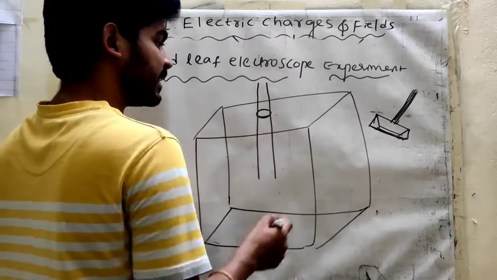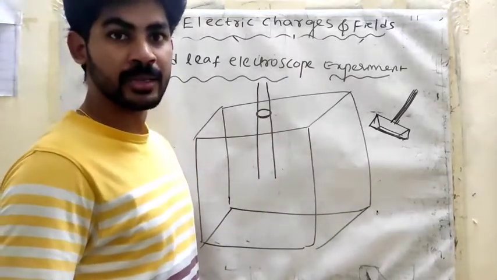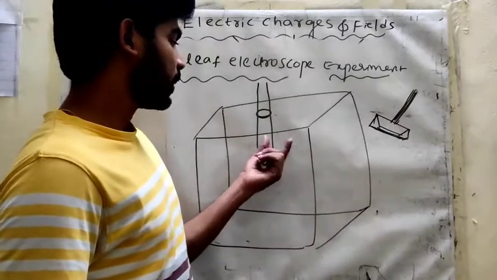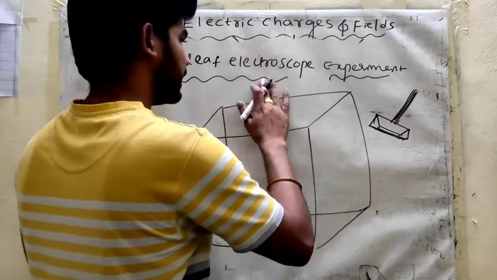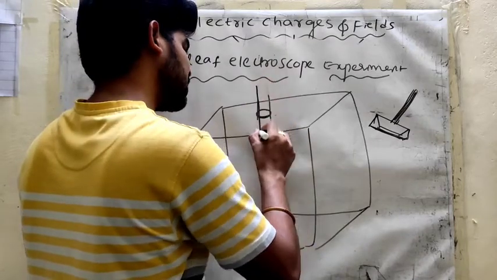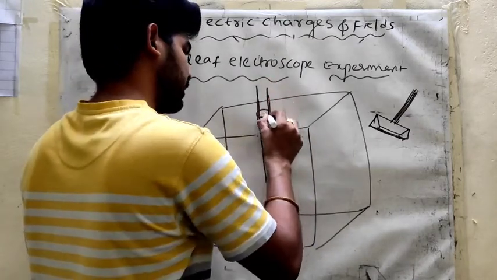Why are we placing it inside the glass box? Because we are passing a very small amount of electric current, which we cannot measure.